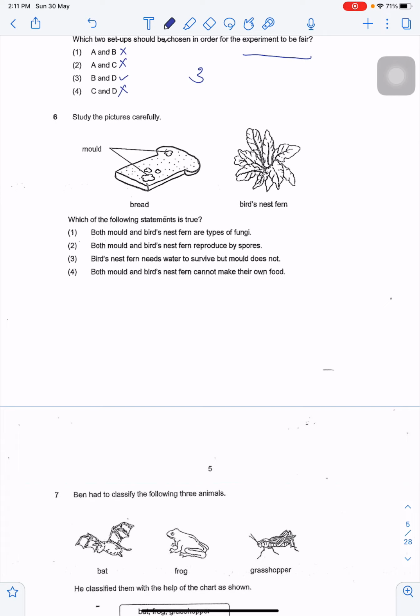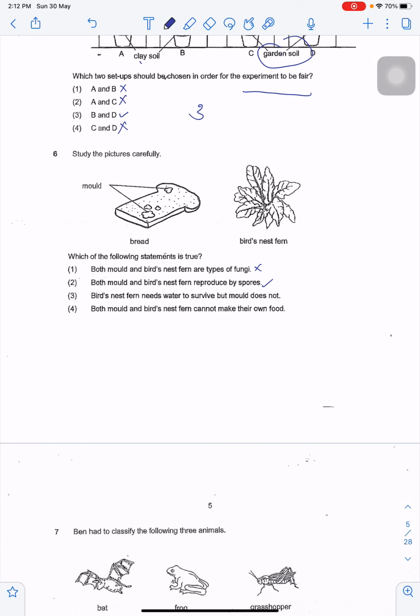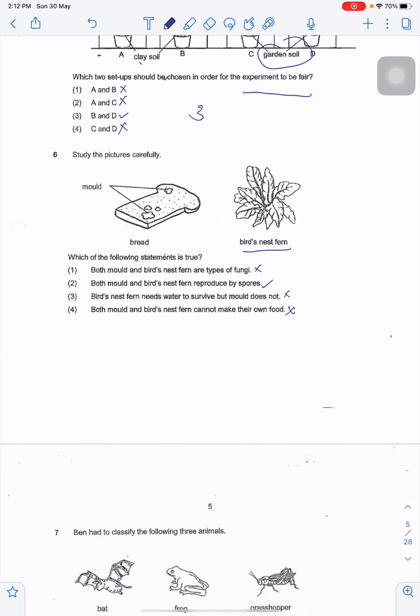Study the pictures carefully. Which of the following statements is true? Both mold and bird's nest fern are types of fungi. Now that is false. Both mold and bird's nest fern reproduce by spores. That is true. Bird's nest fern needs water to survive, but mold does not. That is false. All living things need water. Mold is a living thing. Both mold and bird's nest fern cannot make their own food. That is false. Bird's nest fern has green leaves and so it is able to make its own food. So the answer for this question is 2.